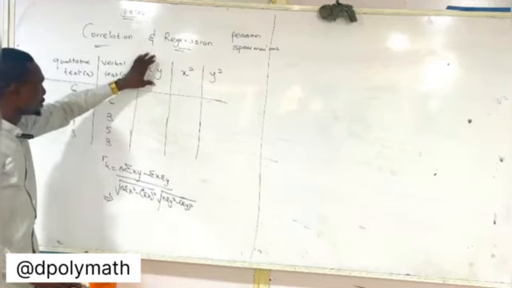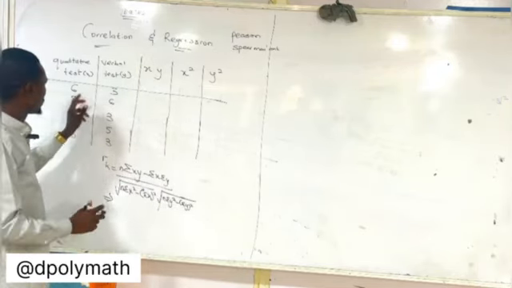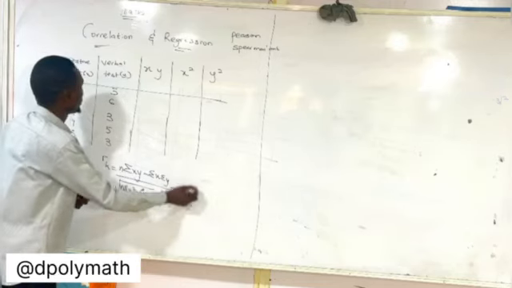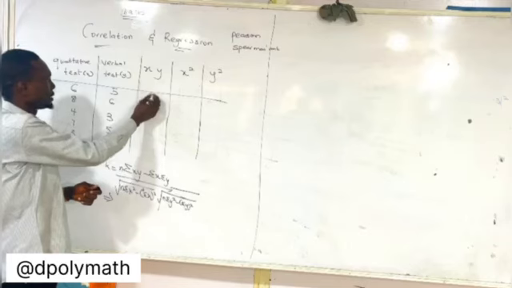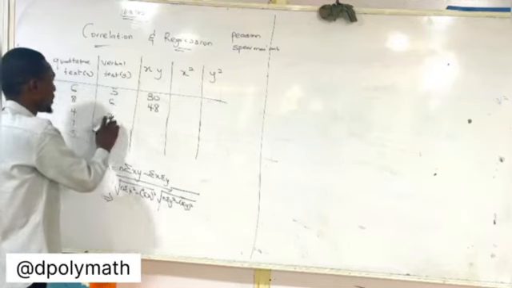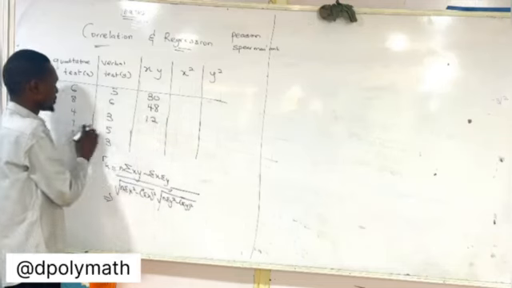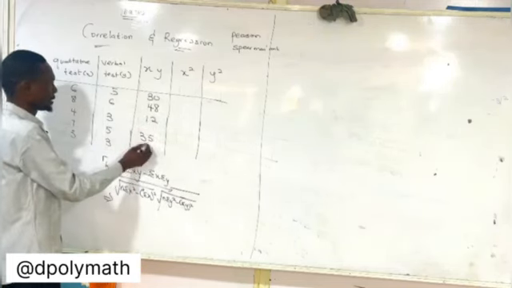So my next column, I have xy, which based on this formula is x times y. I multiply 6 by 5, that is 30. 8 multiplied by 6 is 48. 4 multiplied by 3 is 12. 7 multiplied by 5 is 35, and 3 multiplied by 3 is 9.